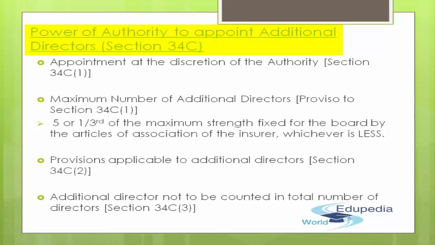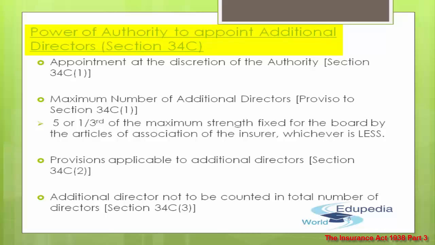Now the next thing that comes into the picture is the maximum number of directors. How many additional directors can you have on board? This is a provision to section 34C subsection 1. So the number of additional directors so appointed shall not at any time exceed 5 or 1/3 of the maximum strength fixed for the board by the articles of association of the insurer, whichever is less.